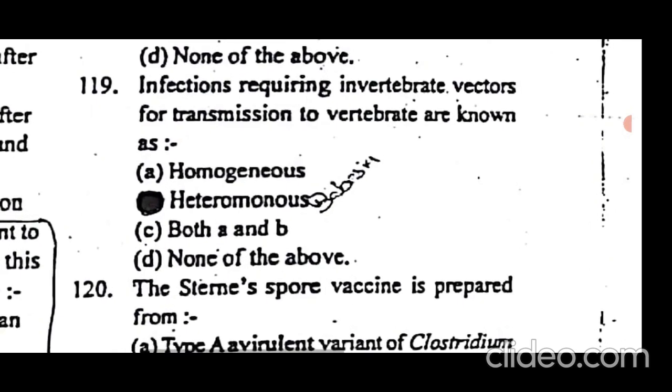Infections requiring invertebrate vectors for transmission to vertebrates are known as heteronomous. If a vector is required for the transmission of disease to the vertebrates, for example Babesia, which is transmitted by an invertebrate vector, then it will be a heteronomous disease. Babesia is a heteronomous disease.